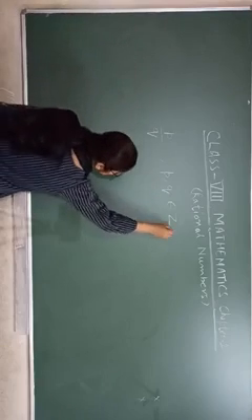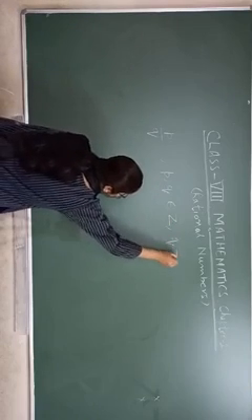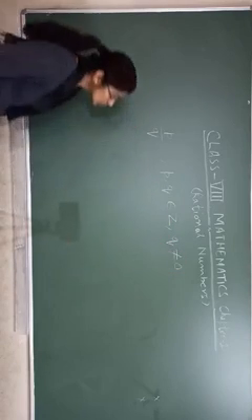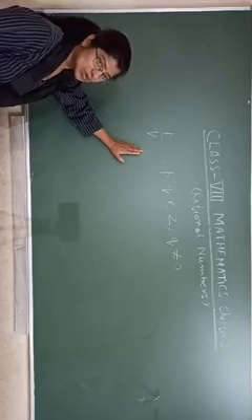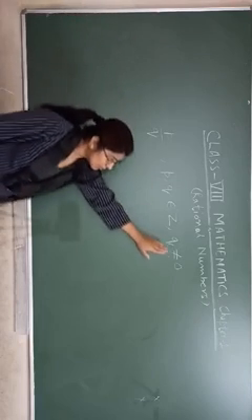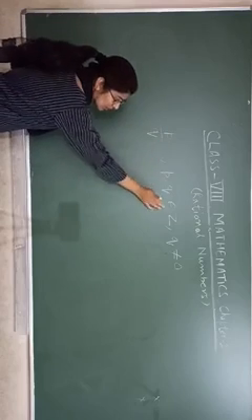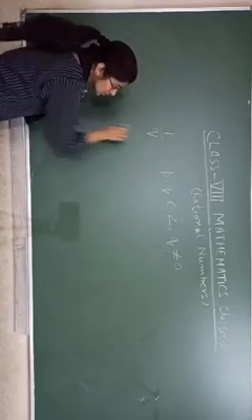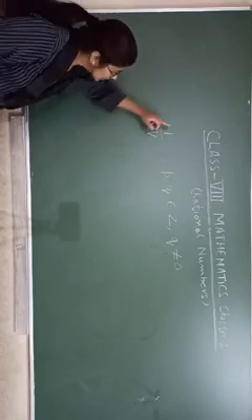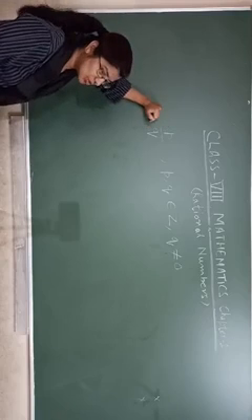But one more condition here, q should not be 0. You know that 0 is also an integer, but q should not be 0. Those numbers which can be expressed in this form of p upon q.